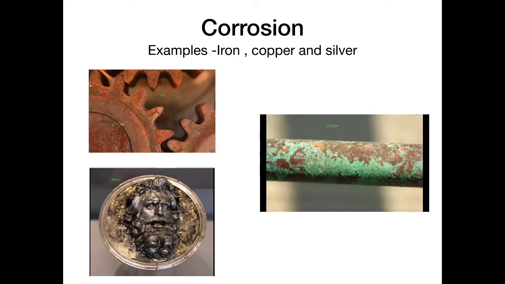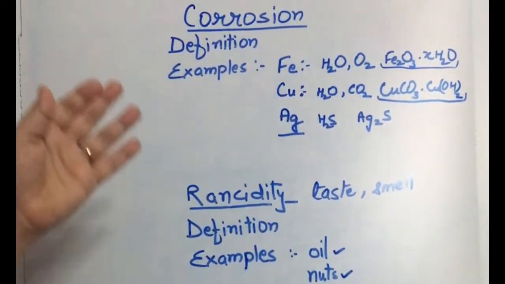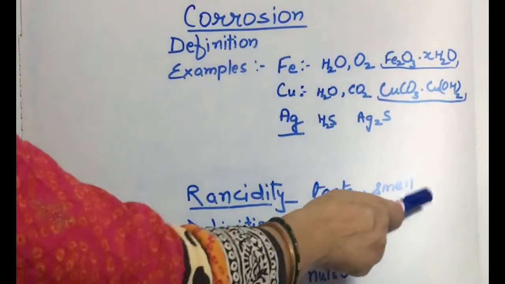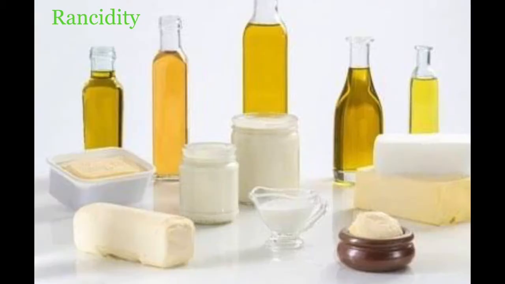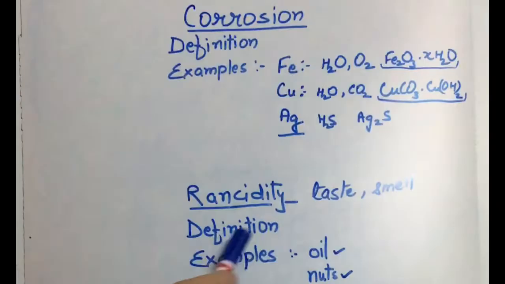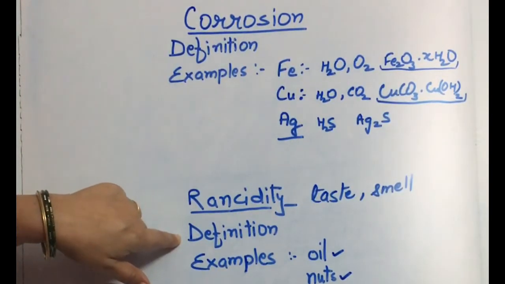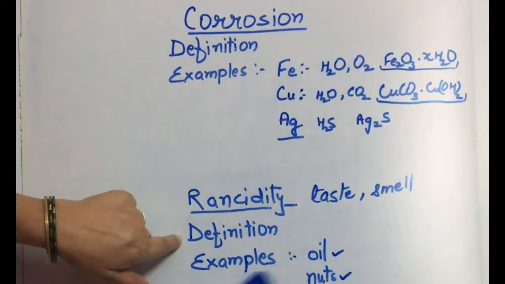Now we are coming to the next topic, that is rancidity. Rancidity is also the result of oxidation. Rancidity means the change in the taste and smell of oils, fats, etc. when they are exposed to oxygen and they are oxidized. Now what is the definition? Definition is that the fats and oils, when they are oxidized, their taste and smell changes, and this process is known as rancidity, and the oil and fat are said to become rancid.